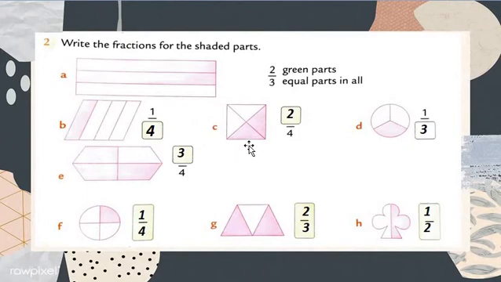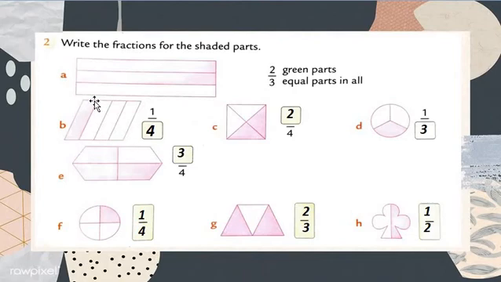Now we move on to question number C. It shows 1 upon 4th. How many parts are there? 1, 2, 3 and 4. 4 parts are there. That's why we write 4 on the downside. My dear students, total parts we write on the downside and colored or shaded parts we write on the top side.